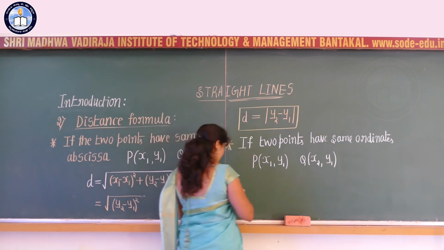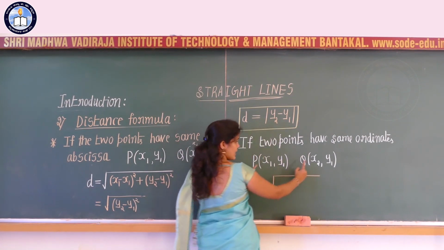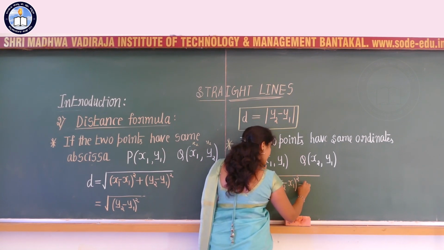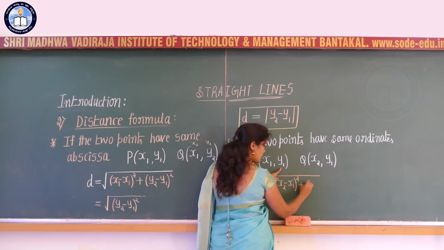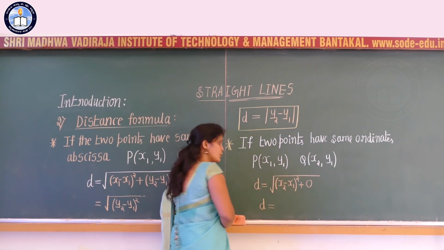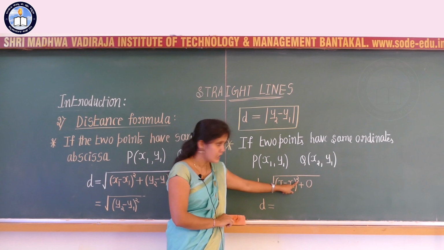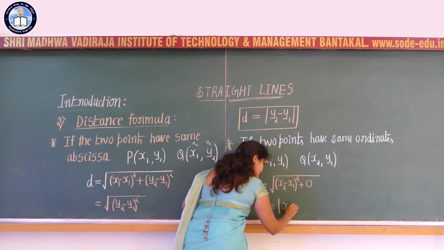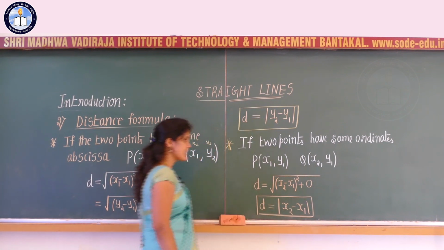Then in this case, what is the distance between the 2 points? The distance is root of x2 minus x1 whole square plus y1 minus y1 whole square, and y1 minus y1 is nothing but 0. So I can write d is equal to root of x2 minus x1 whole square, that is x2 minus x1 whole square to the power 1 by 2. The 2 cancels with the 2, or I can write d is equal to the absolute value of x2 minus x1.